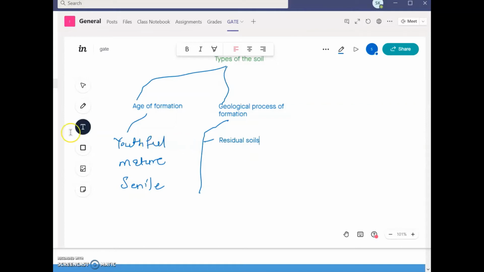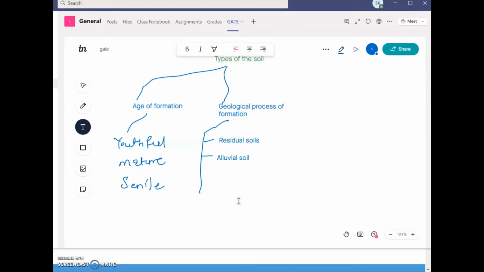The second type we can mention here is alluvial soil. Alluvial soils are generally formed by deposition of waterborne material.